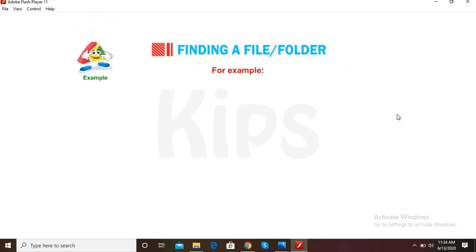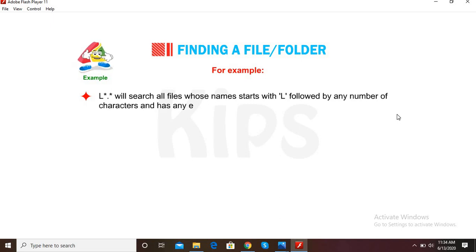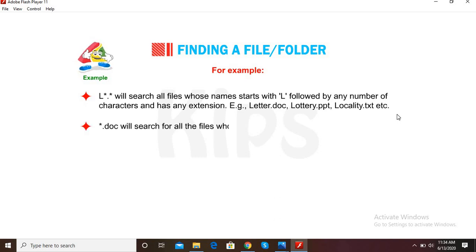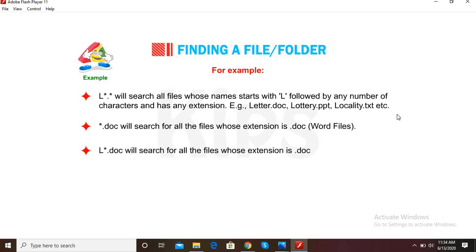Let's take an example. L* will search all files whose names start with L, followed by any number of characters, and has any extension. Example, letter.doc, lottery.ppt, locality.txt, etc. *.doc will search for all the files whose extension is .doc, Word files. L*.doc will search all the files whose extension is .doc and their name begins with the letter L.